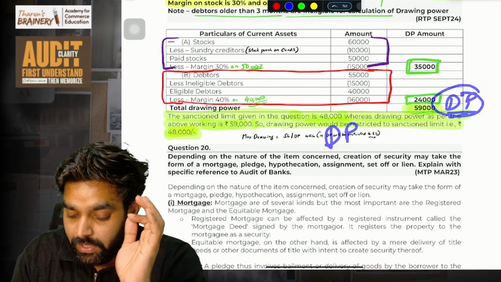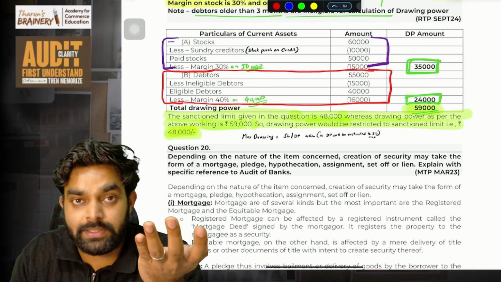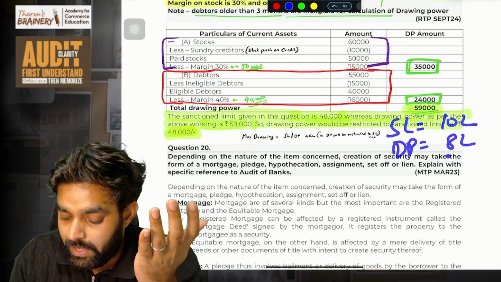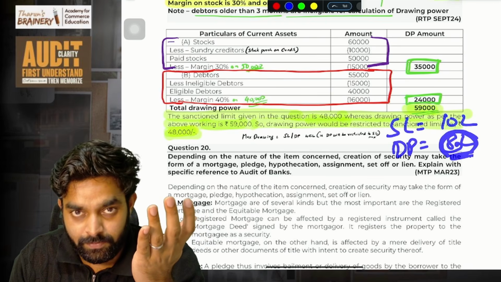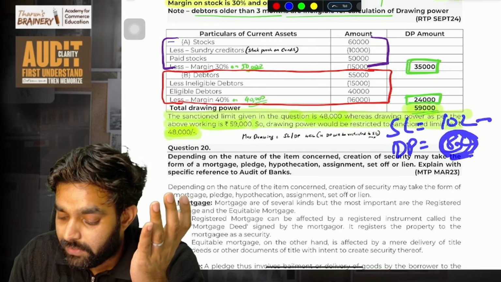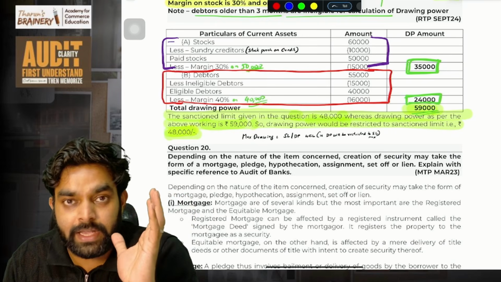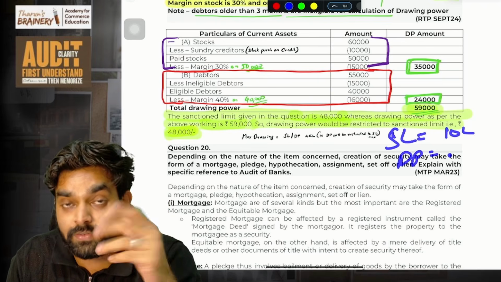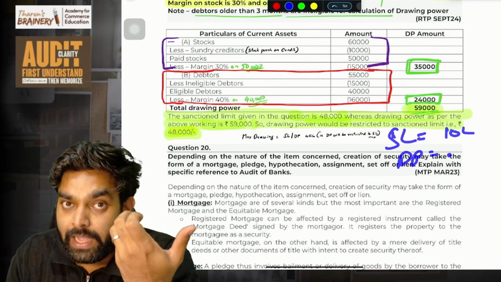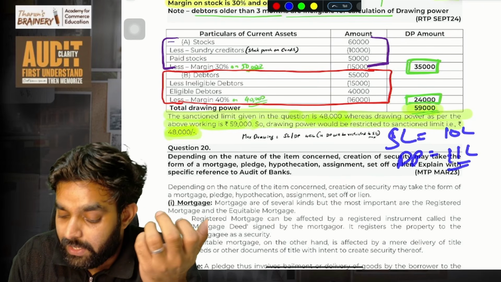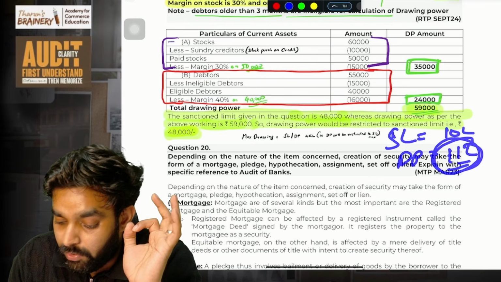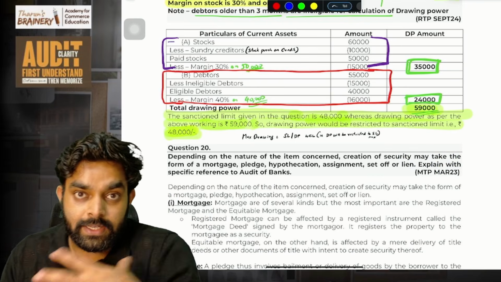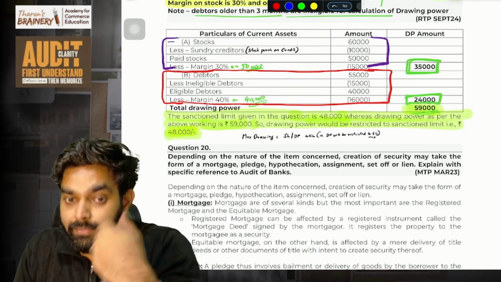Drawing power will never be more than the sanctioned limit. If the sanctioned limit is 10 lakh and drawing power is say 8 lakh, the customer can withdraw only this much. This is the maximum. Whichever is lower, that is the maximum amount a customer can withdraw. If the sanctioned limit is 10 lakh and based on the stock statement the drawing power came to 11 lakh, even though the drawing power is 11 lakh, you can withdraw only whichever is lower. So up to 10 lakh only the borrower can withdraw from the bank.